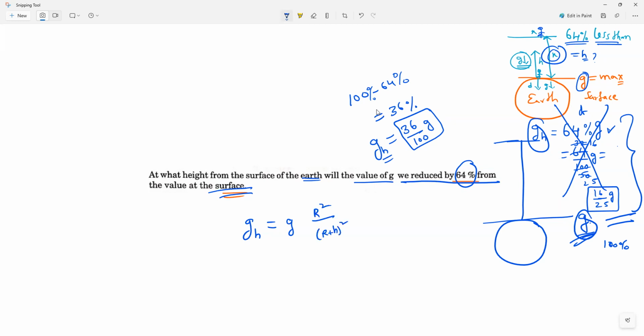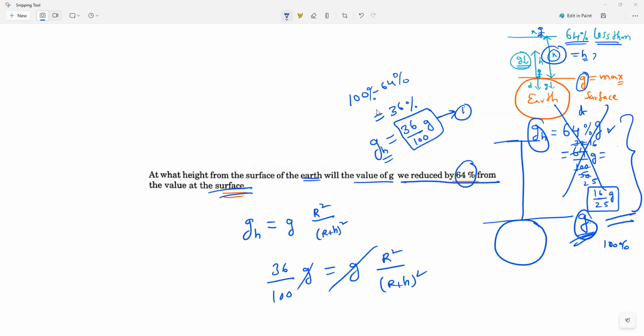Any problem for anybody? Clear? Let me take this as equation 1 and equate it. So 36 by 100 into G is equal to G into R square by (R plus H) whole square. Now on both sides G will get cancelled. Both sides you are having a square.